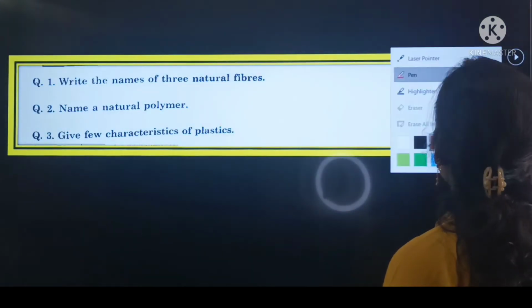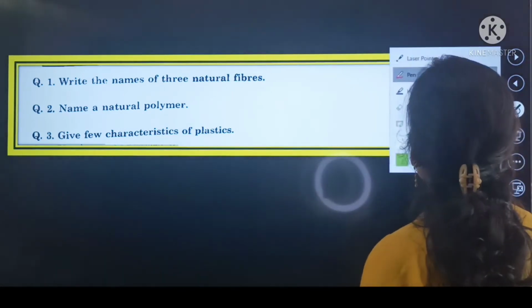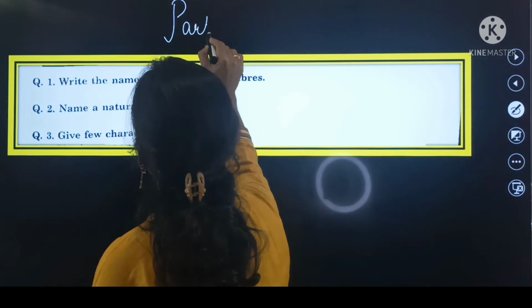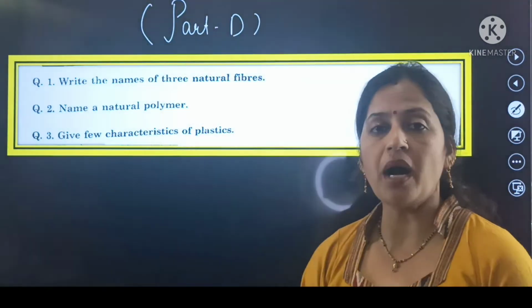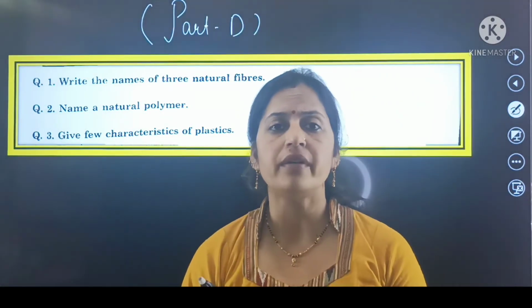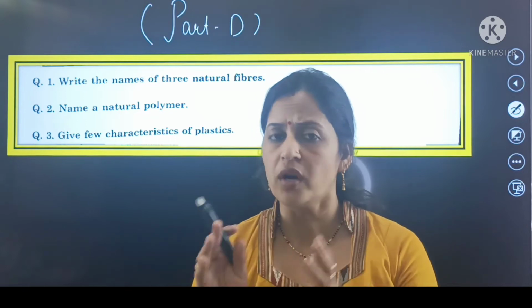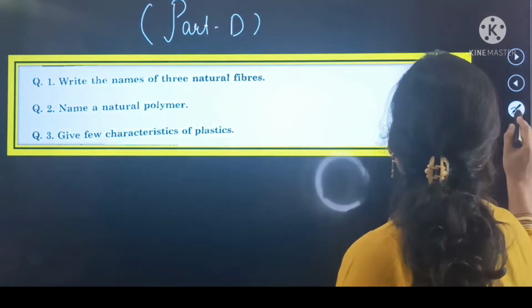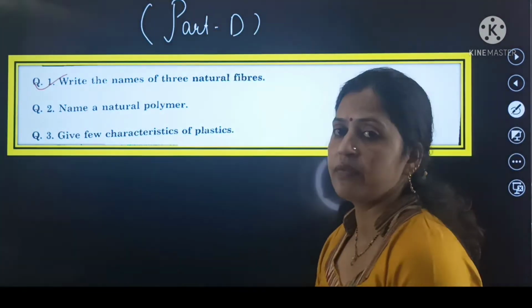So here beta, now shift to our part D, and your part D is related with your very short answer type questions. That means your answer should be within 1 word or in a 1 sentence. So your first question is, write the names of 3 natural fibers.